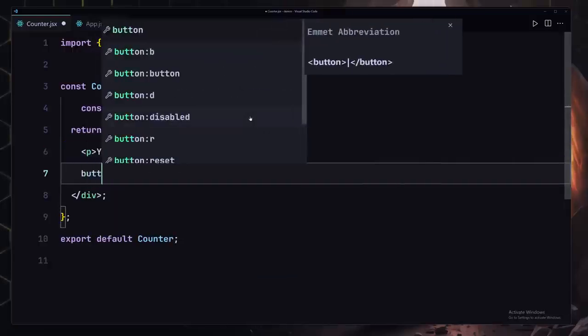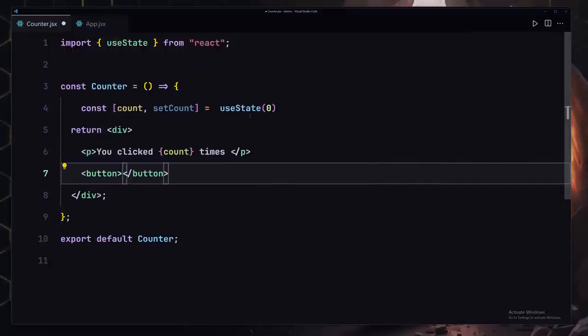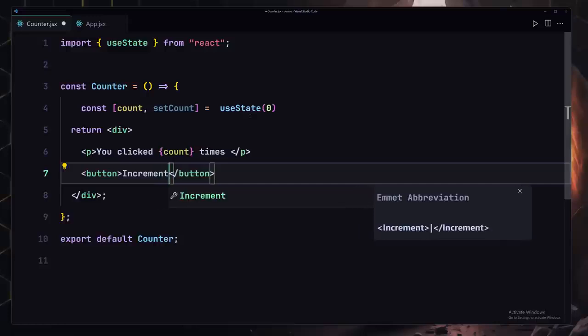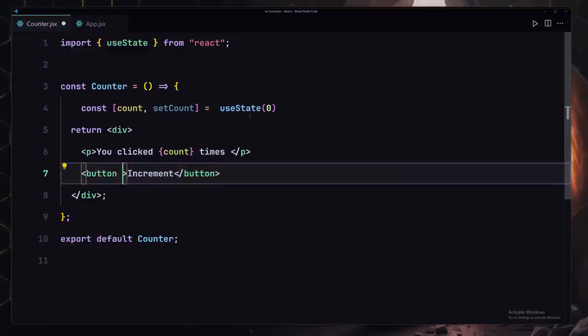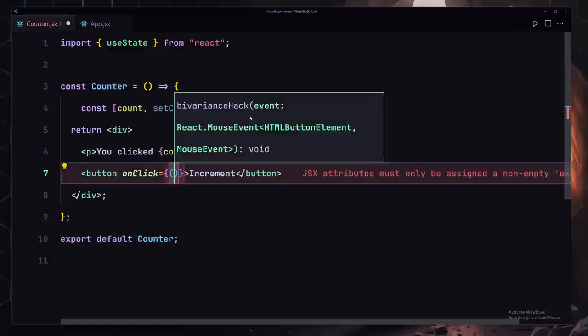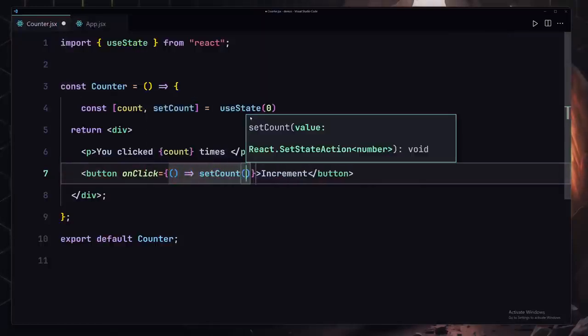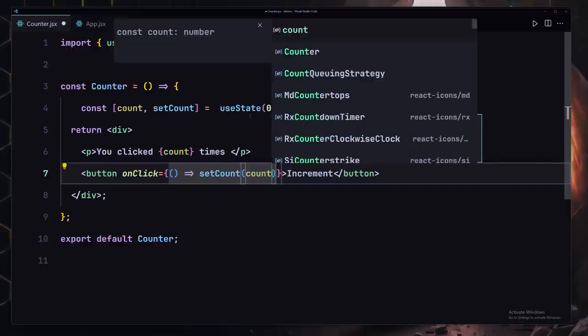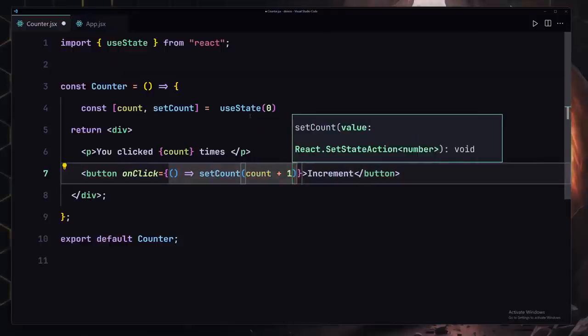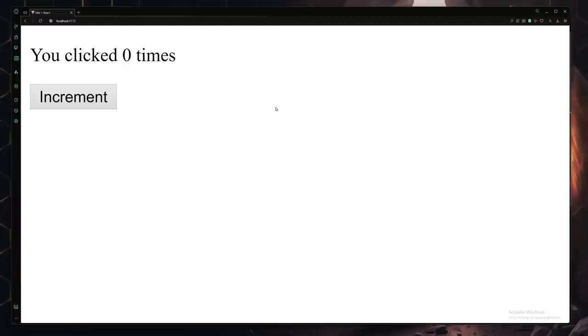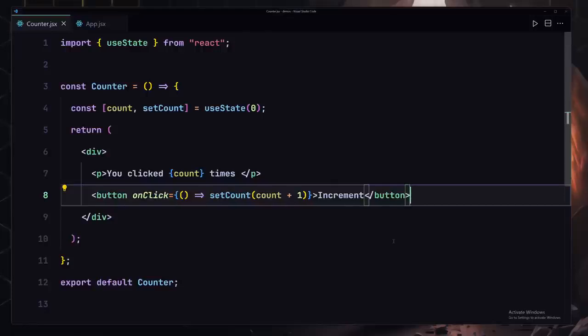And also I'm going to provide a button which will allow us to change our state. So I'll just provide the name of increment as a label, and whenever somebody clicks on that button, we are going to be firing this function which will allow us to change our data. So we are going to be using the setCount, and now we are going to be providing the updated value. So I'll just write count plus 1. Now let me just save my file, and if I click on this increment, it's going to just increment my counter by 1. Okay, so that's cool, but we can also decrement our counter.